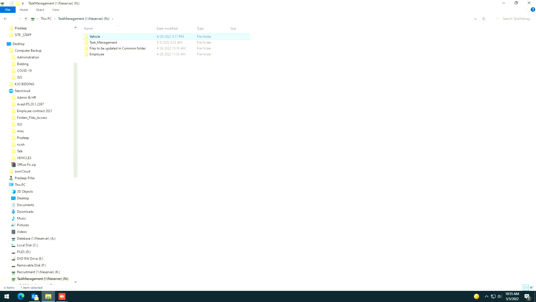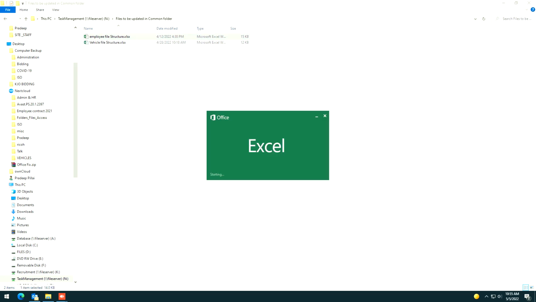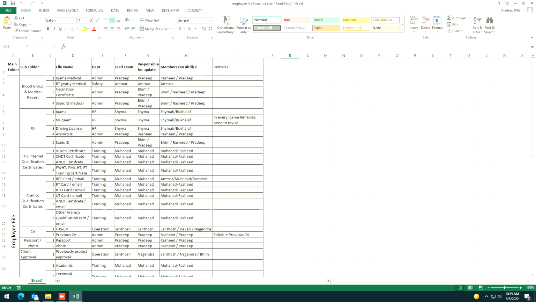Okay, this is about the vehicles and employees completed, and files to be updated in the common folder. This I have already given. Employee file structure: this sheet is already circulated. So admin will update the common medical and everything here in the common folder. ID will be maintained by HR, and the responsible persons are mentioned here. So they will update that particular item of the employee in the common folders.